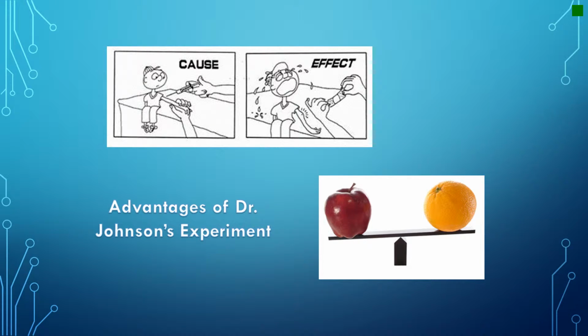Dr. Johnson's experiment had many advantages, two of these being cause and effect and being able to compare treatment effects. An example of cause and effect in this experiment is that all variables in the experiment are the same except that one group is getting a sugared snack and the other group is not. Therefore, one can conclude that if there was higher activity in one group than the other, it is caused by the sugary snack. Being able to easily compare the treatment effects allows there to be less error in the collection of data.